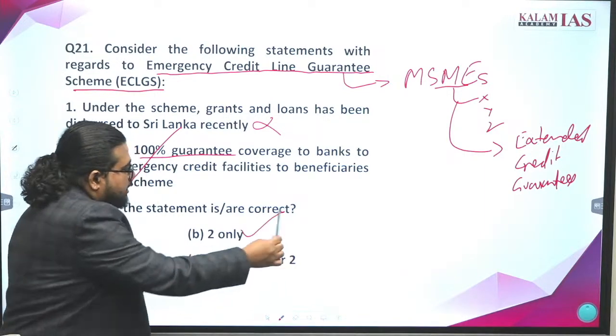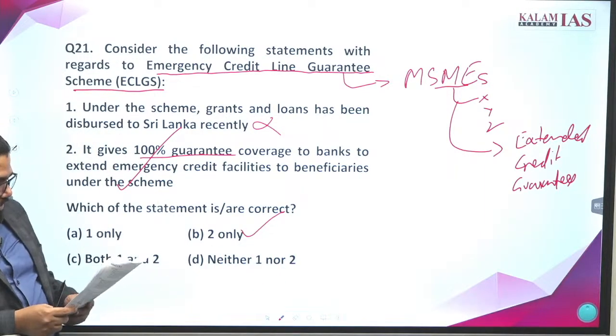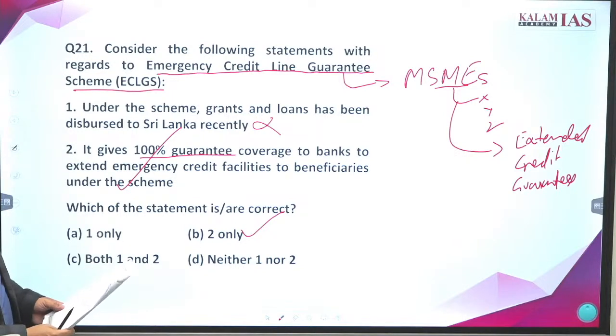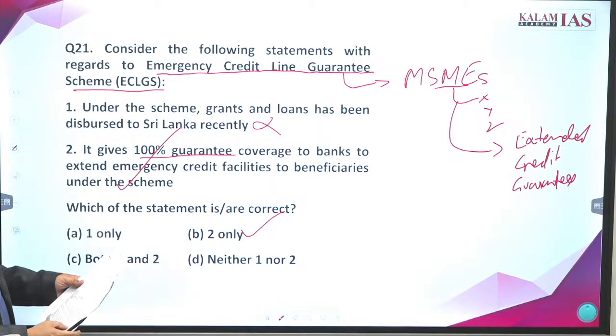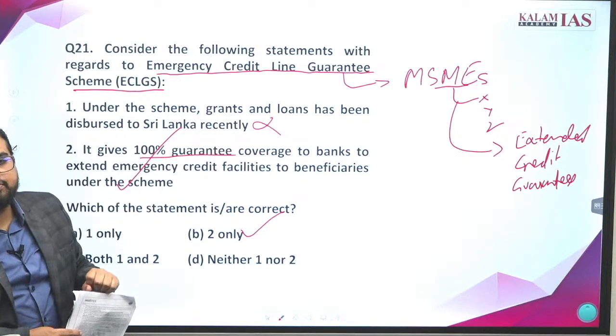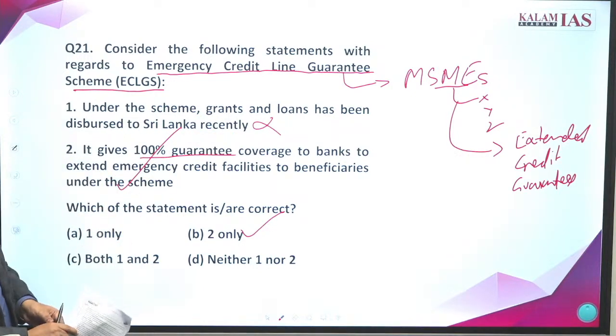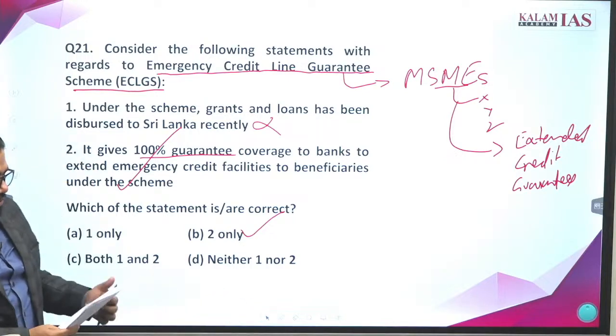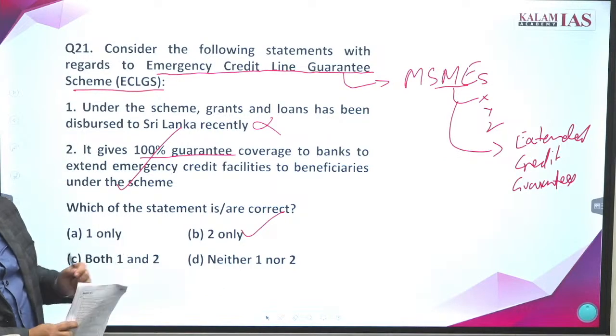So what will be the option? Option B. Anything else relevant? There are some technical criteria, like this much MSME size should be this much. That much detailing is not required. We will go ahead. If you want, you can read from the explanation sheet provided.